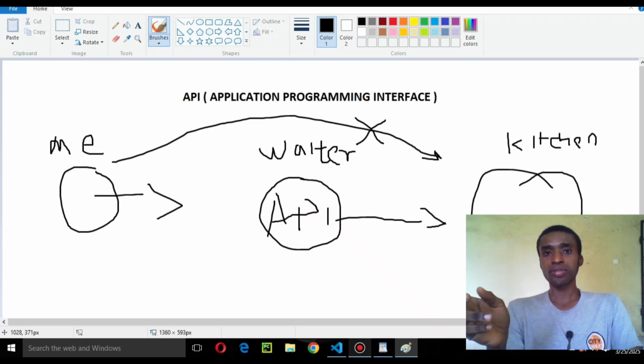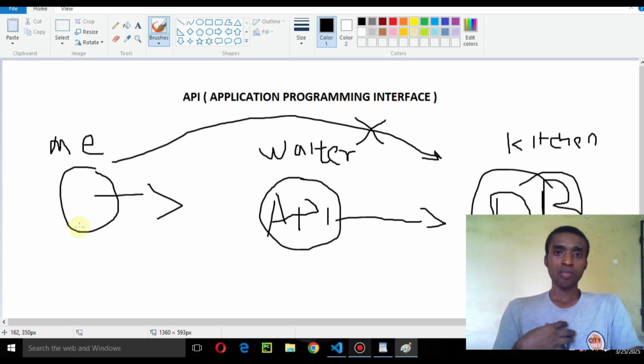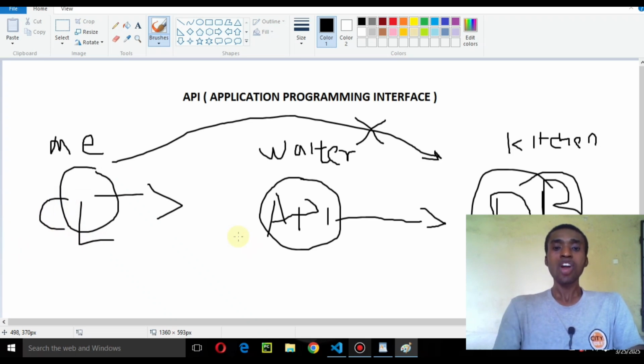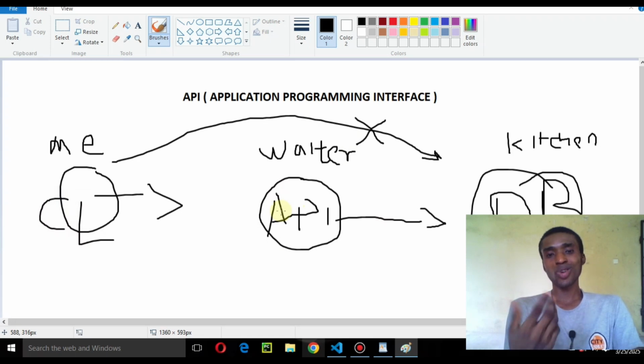Remember, he's going to go and get information. He's going to go and get food for you. So since he's going to go and get food for you, he's going to a database to get food for you. So we can call this our database. This is our database guy. And me now, I can call myself the client, because of course I'm the client. I'll be the one to pay them the money. So I can call myself the CL, which stands for the client. You can see that with this simple ideology, we actually know what API is, just that we tend to find it a little bit hard to understand. This is just basically the API.